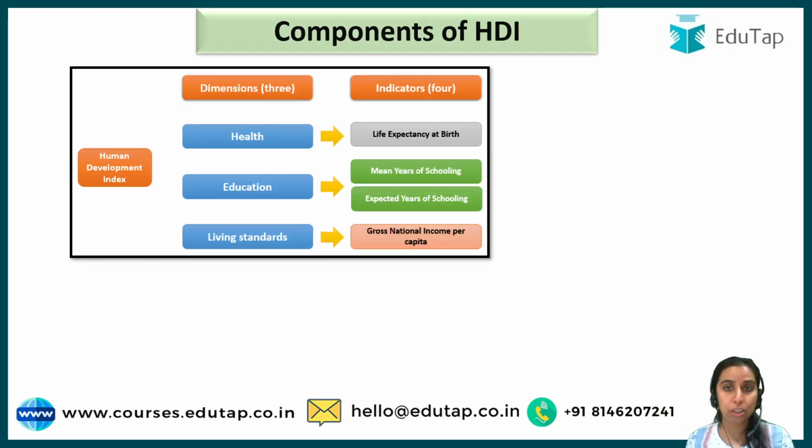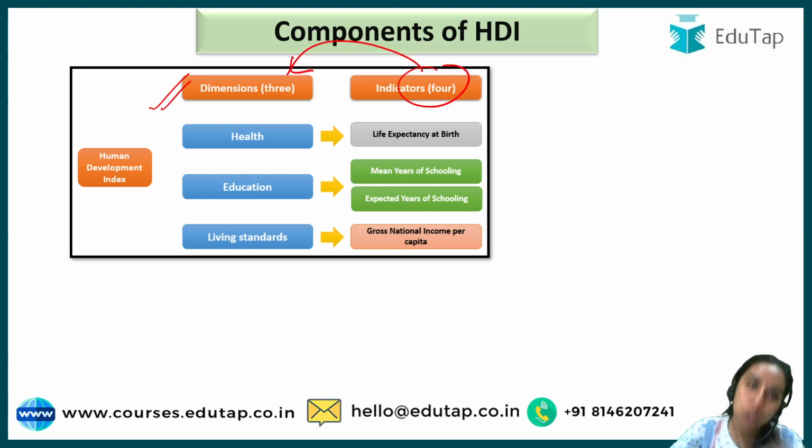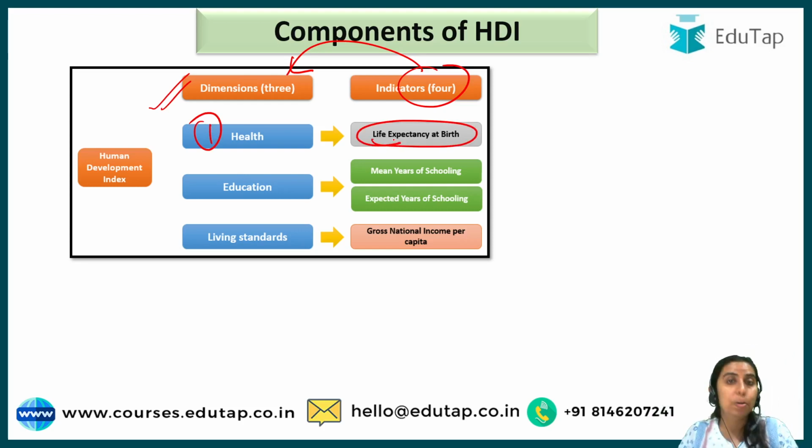So what are the components of HDI, right? Like if any country is given scores, what is the basis of it? So guys, there are three dimensions as I've told you earlier, and there are four indicators. So these indicators are under dimensions. Like how will one dimension be measured? So health is the very first dimension. It is indicated through life expectancy at birth. If you want to measure health, what will you measure? How ill they are, at what age they are. So they chose this concept of life expectancy at birth. The average is taken for the entire country.